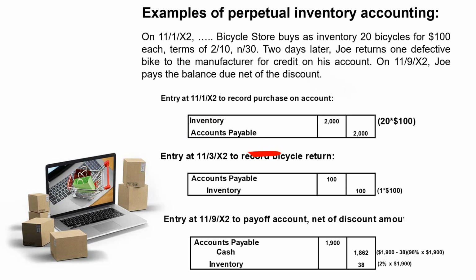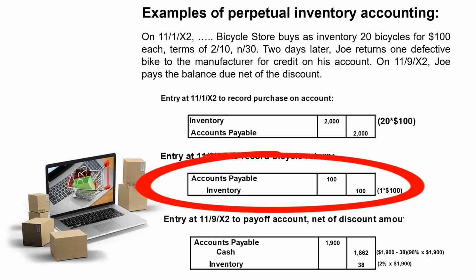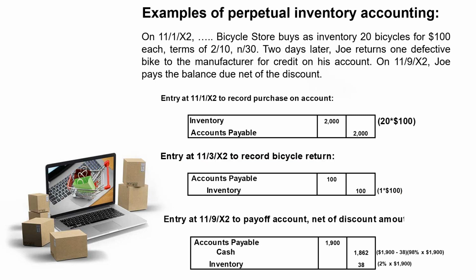This is the entry 2 days later, when we discover that one of the bicycles didn't meet our standards, it was defective, and therefore we return it to our supplier. In this case, we're simply reversing our previous purchase entry by the one unit that we're returning. We do that by debiting accounts payable for $100 and crediting inventory for $100.